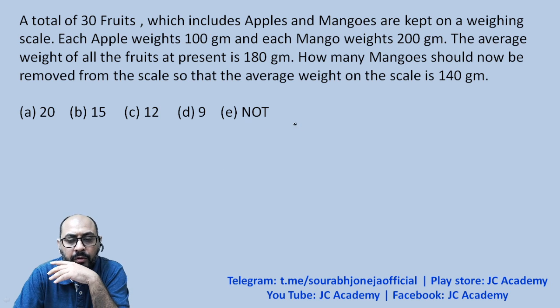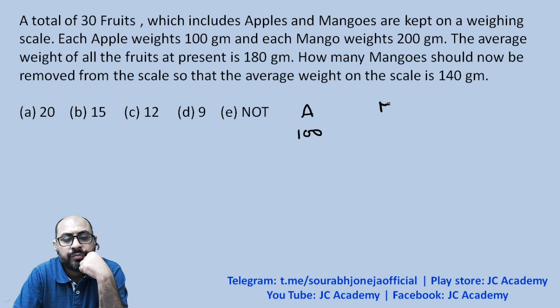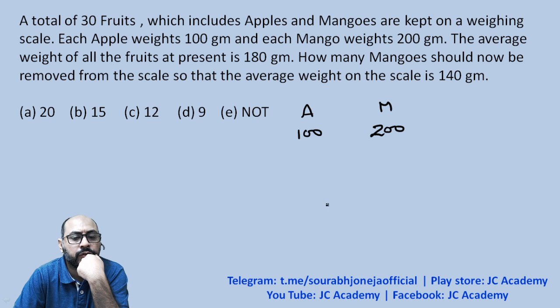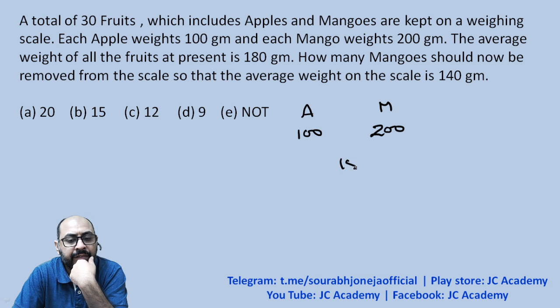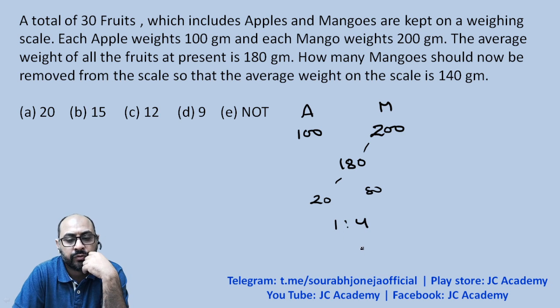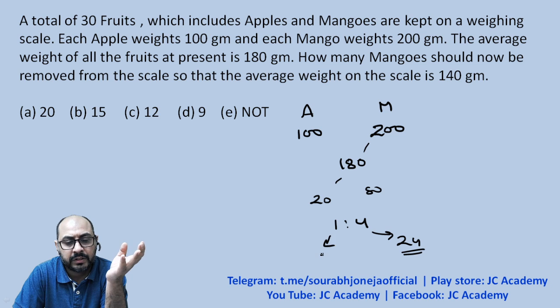So apples are weighing 100 grams on average. Mangoes are weighing 200 grams on average. Apple and mango is 1:4. And the weighted average is 180. So we can apply alligation over here. 20 goes over here and 80 comes over here. Shashank, you're right, the ratio is 1:4. So 5, 6 are 30. So we have got 24 mangoes and 6 apples.